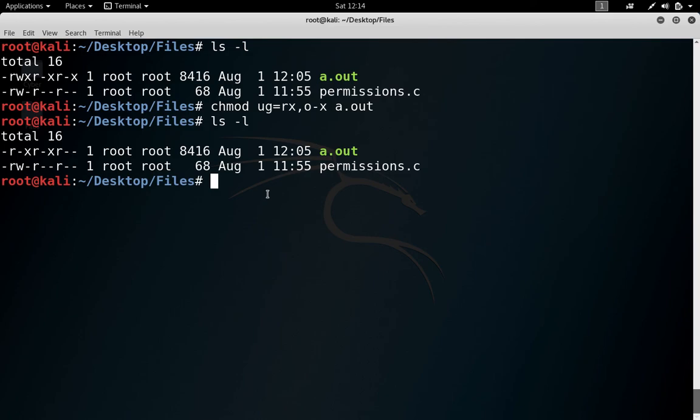So there are some other options for adding and removing permissions also, and that is done by octal notation. But as of now, I think this is enough for this lecture. I will be covering octal notation in the next lecture or next tutorial, and those are easier, as you will see in the next lecture. But first try to understand these, and then we'll come to that concept in the next lecture.